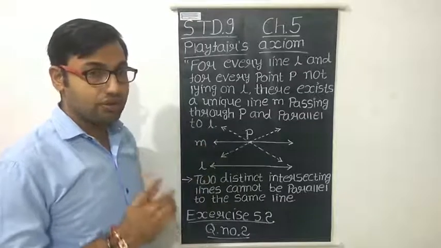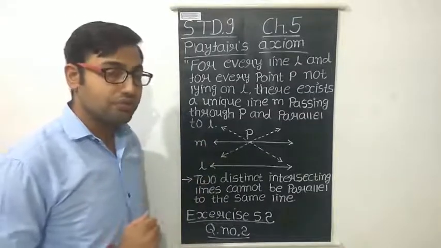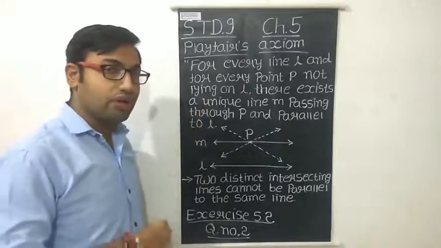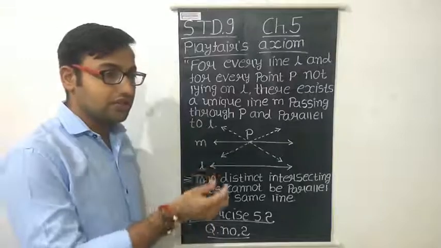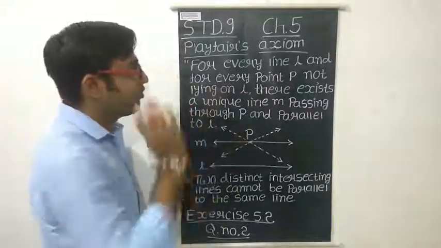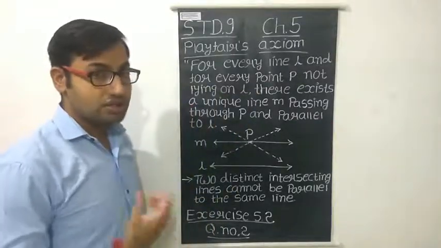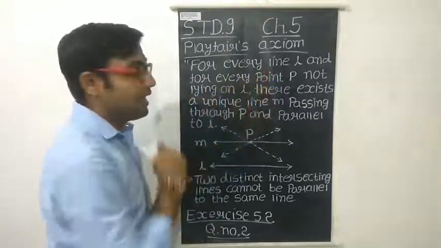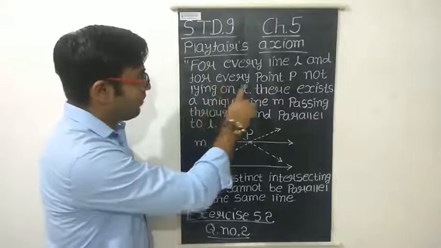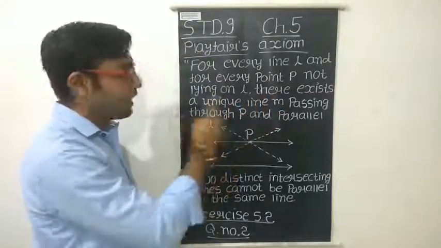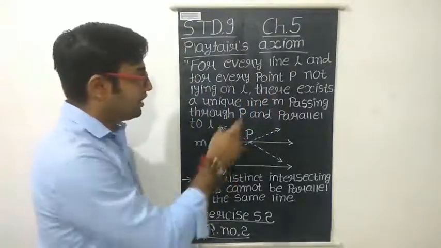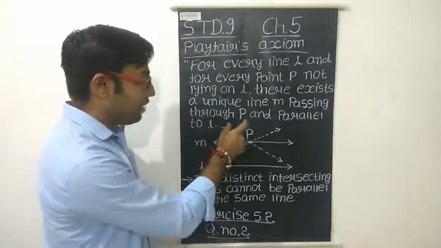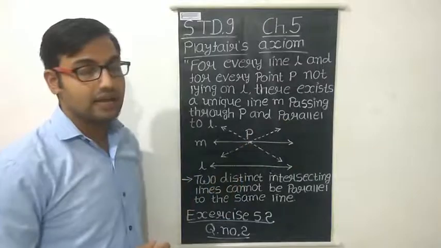Now you know what Euclid's fifth postulate is. So Playfair gave another version of Euclid's fifth postulate in the form of an axiom. And what is the statement? The statement is: for every line L and for every point P not lying on L, there exists a unique line M passing through P and parallel to L.